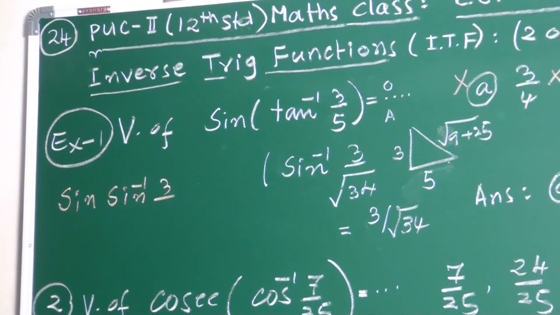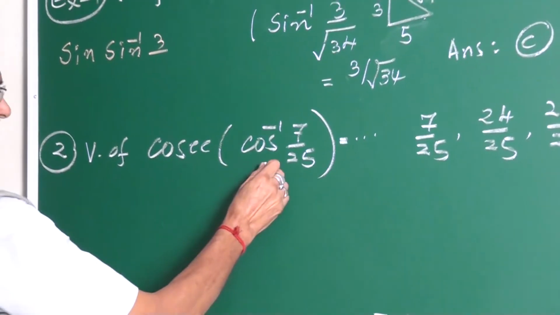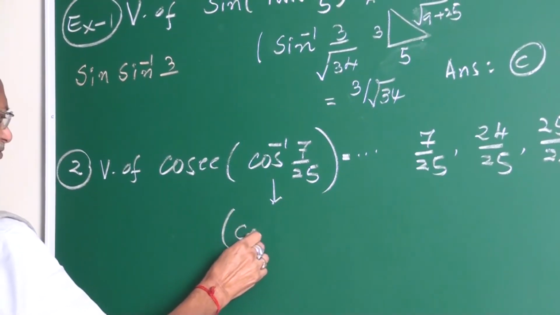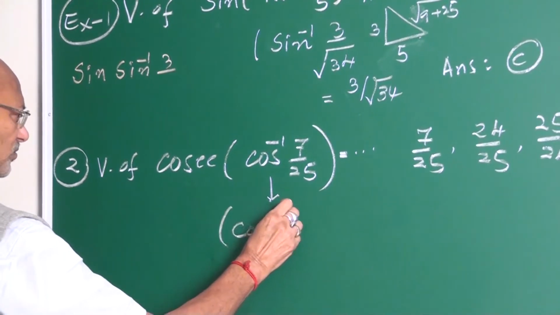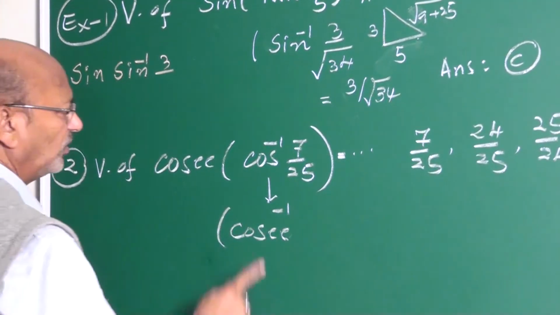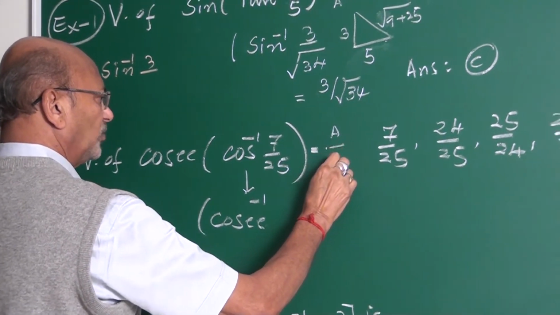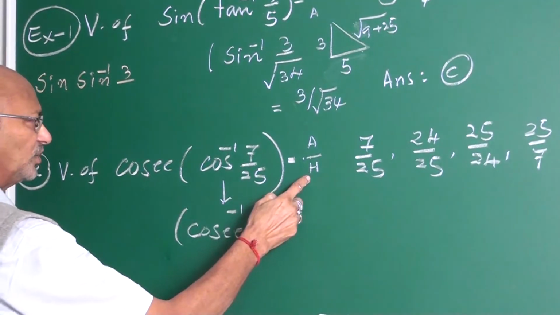Then another one, same type, one more. Value of this. Then you must convert this in terms of cosec inverse. Cosec is outside, you want cosec inverse. Cos means adjacent side upon hypotenuse. Cosec is hypotenuse upon opposite side.